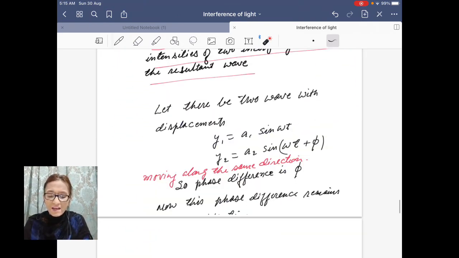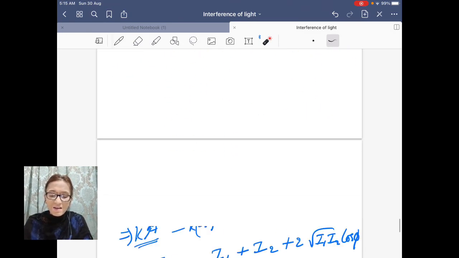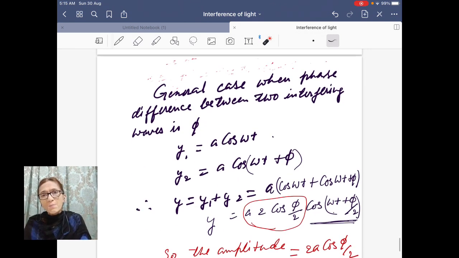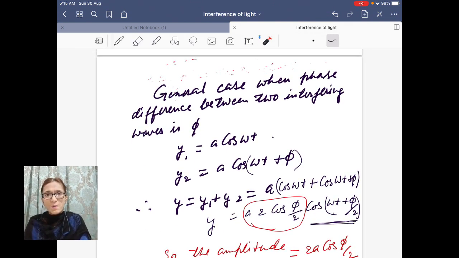So now let us take one general case, because I have taken only a complete wavelength or half wavelength as path difference. Now let us take a general case where the phase difference is equal to phi, and the amplitude is also the same.